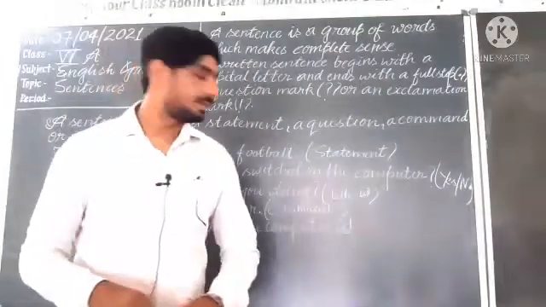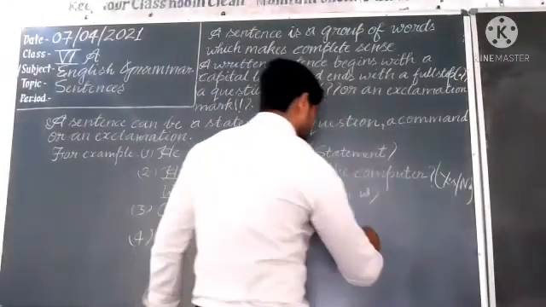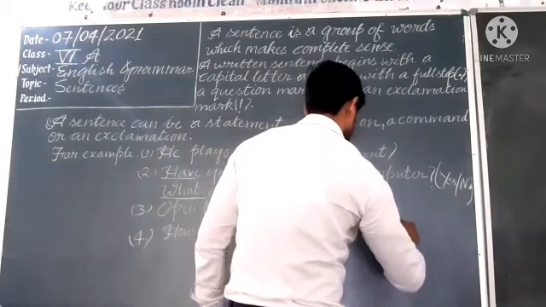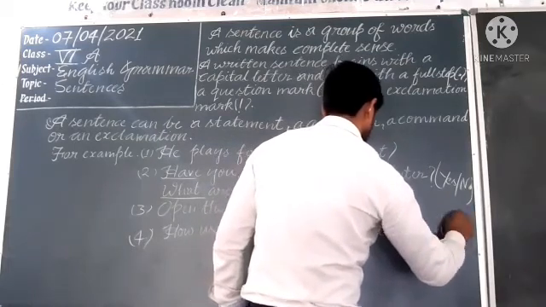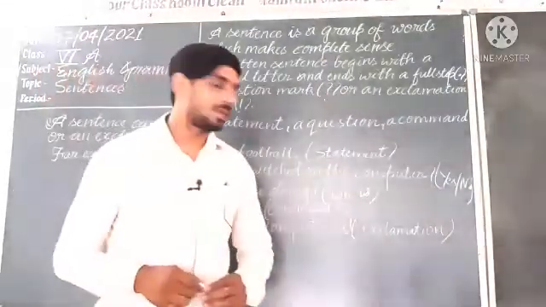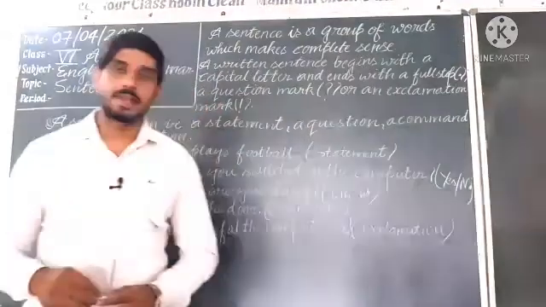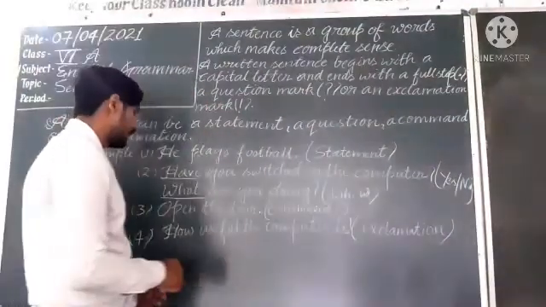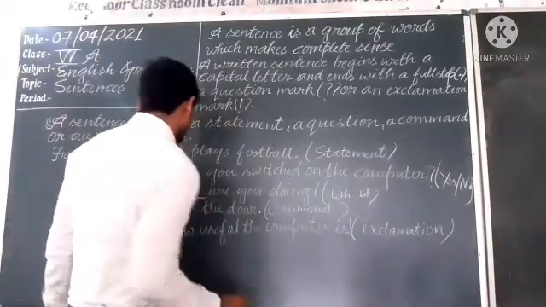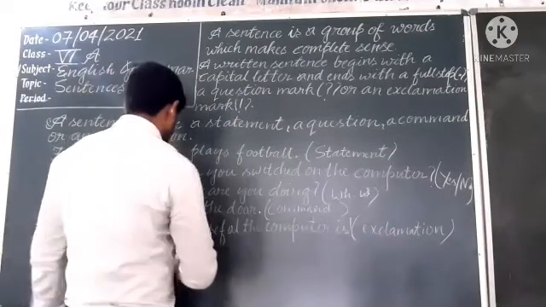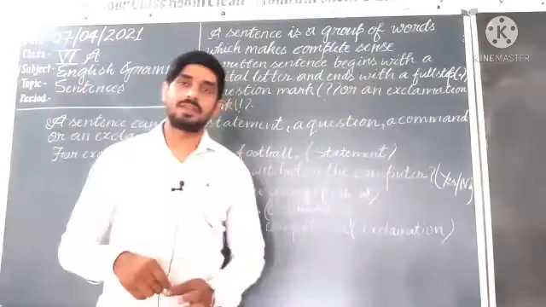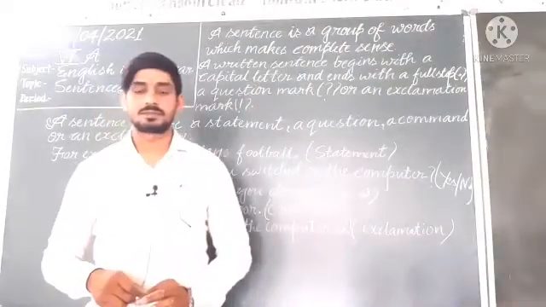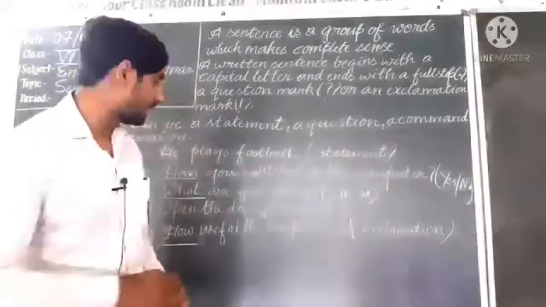The next one is exclamation. An exclamatory sentence ends with an exclamation mark. And dear students, you know that an exclamatory sentence starts with what or how.